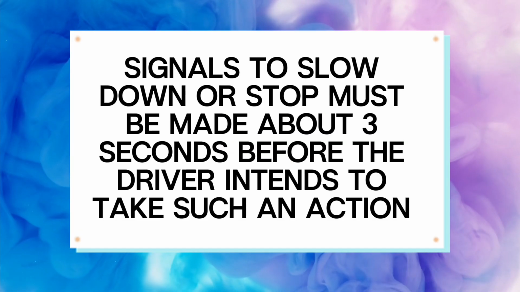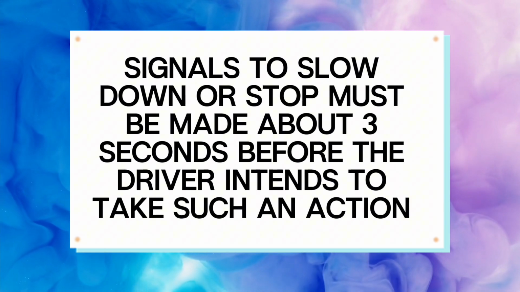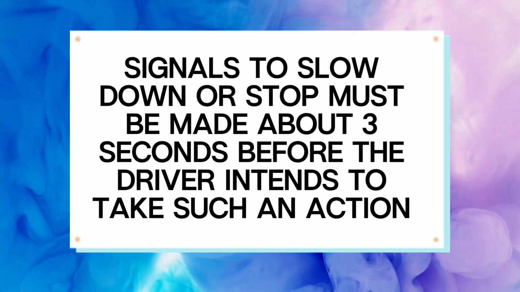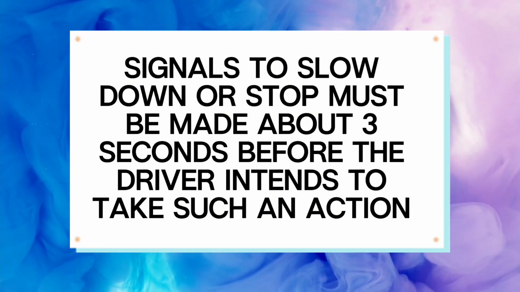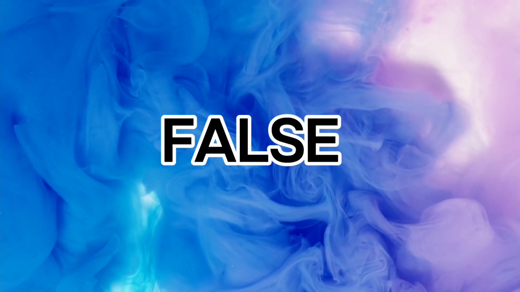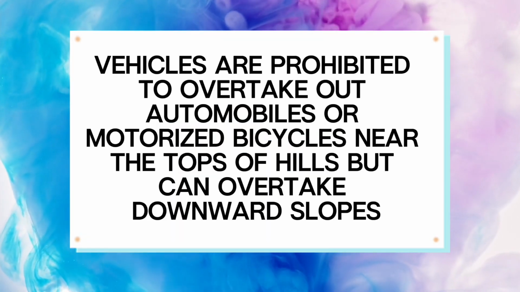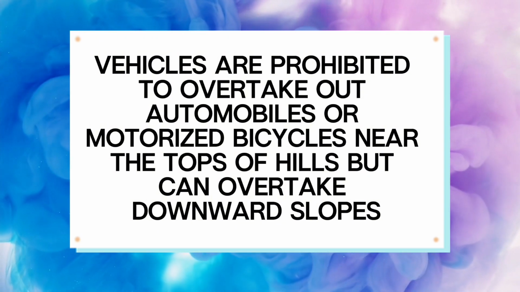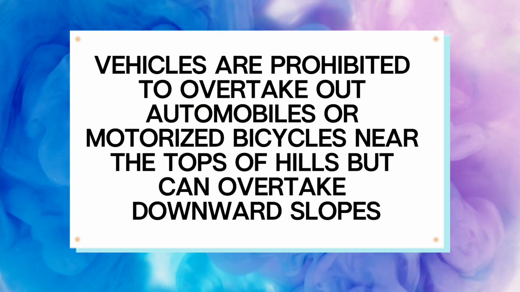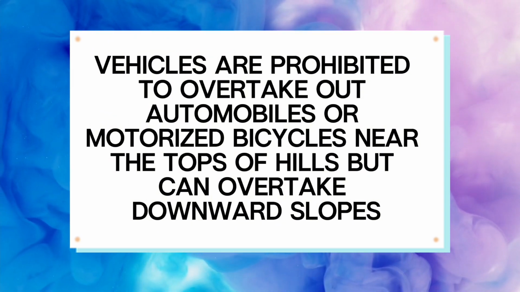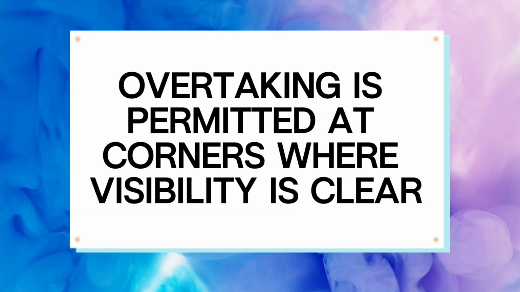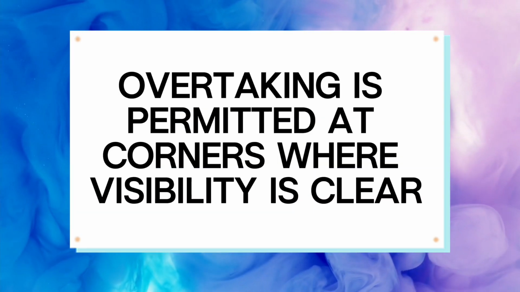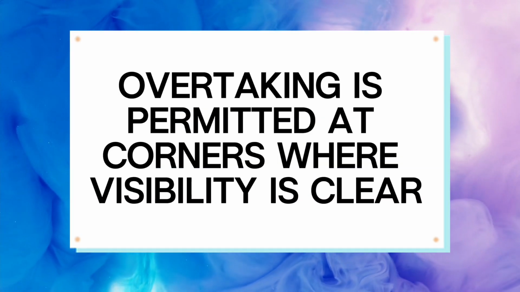True. Signals to slow down or stop must be made about 3 seconds before the driver intends to take such an action. False. Vehicles are prohibited from overtaking automobiles or motorized bicycles near the tops of hills, but can overtake on downward slopes. False. Overtaking is permitted at corners where visibility is clear.